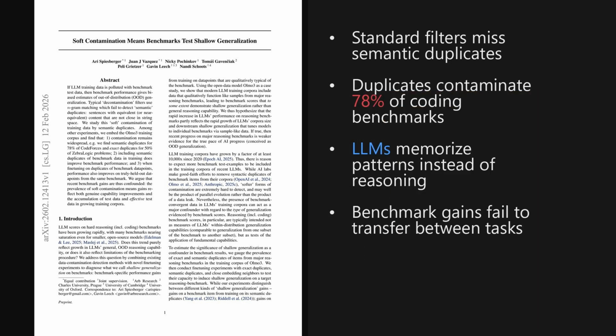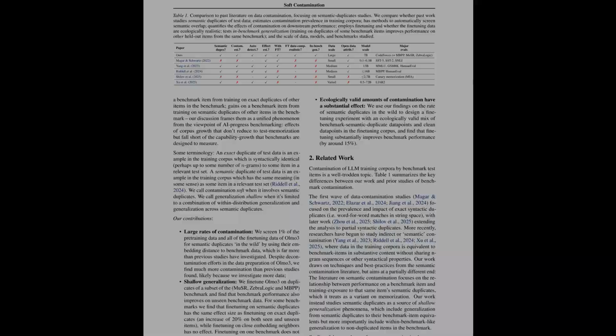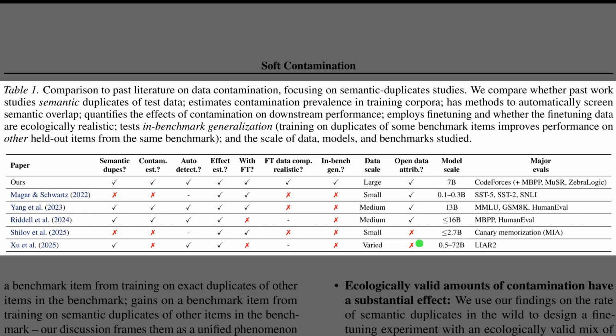I'm Alex. Today we're looking at a paper trending on X, published on February 12, 2026, just about 6 days ago. It reveals that despite standard filtering efforts, semantic duplicates of test questions are still rampant in training data, affecting 78% of Codeforces problems and 50% of ZebraLogic tasks. The paper is titled, Soft Contamination Means Benchmarks Test Shallow Generalization. And as we'll see later, these findings cast some serious doubt on whether our current benchmarks are actually measuring true reasoning capabilities. To see where this fits in, Table 1 compares the current study to previous research on data contamination.